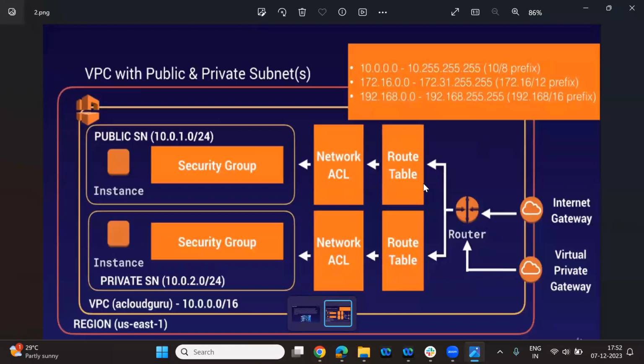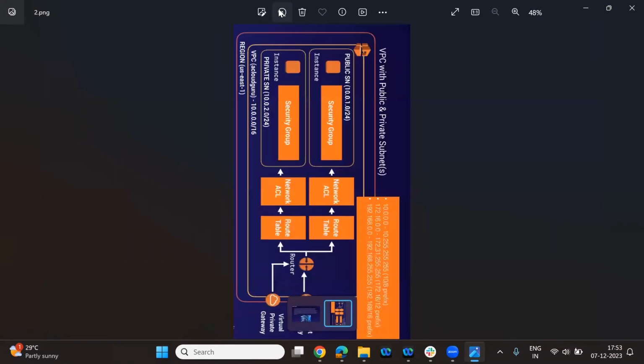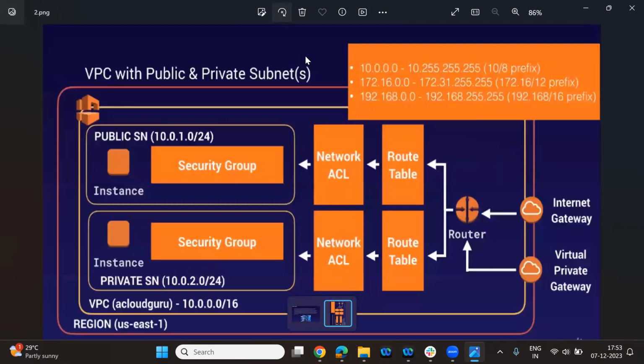One more thing, can I change it? Wait. Are you able to see this? I changed the diagram. It's cropped. Yeah, I've changed the flow. So what is happening over now? If you see here, yeah, so this is the one.